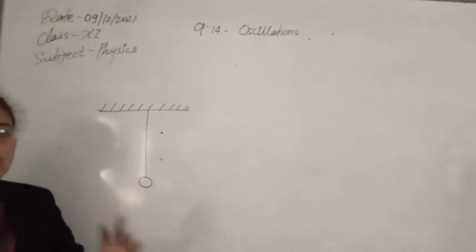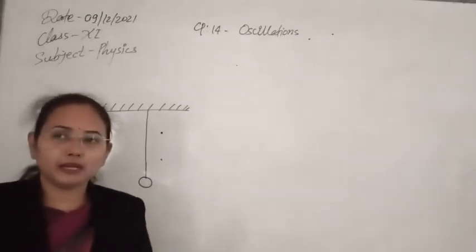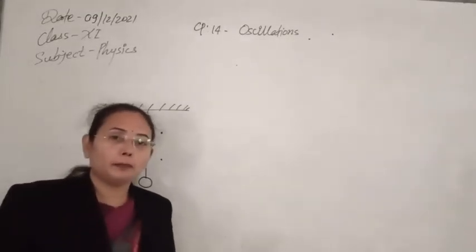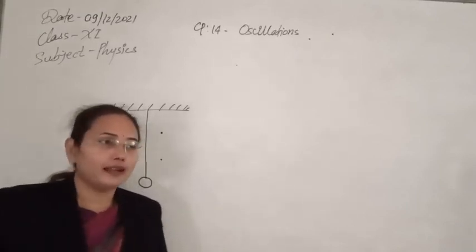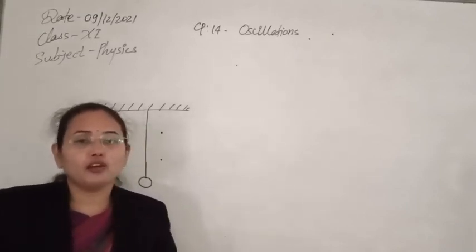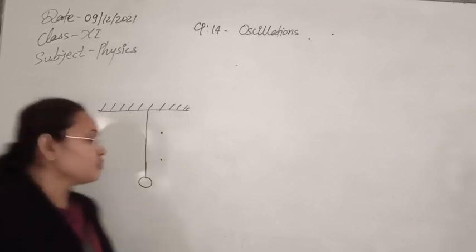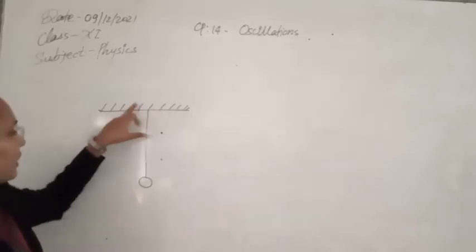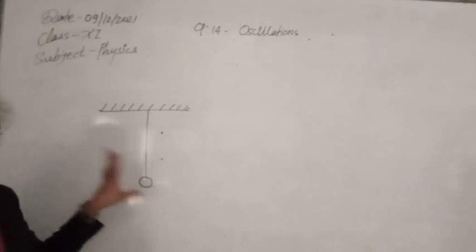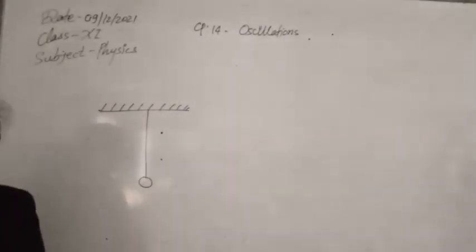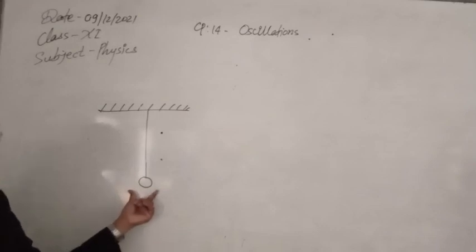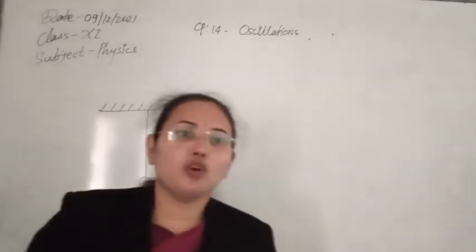So this is also a kind of rotatory motion, but in rotatory motion the particle is free to rotate about the whole axis, whereas here it is not free to rotate because one end of the system is fixed. Suppose for example a thread with a bob attached, we have fixed one end, clamped it, and the other end is free. Until we apply any external force, this will not move.